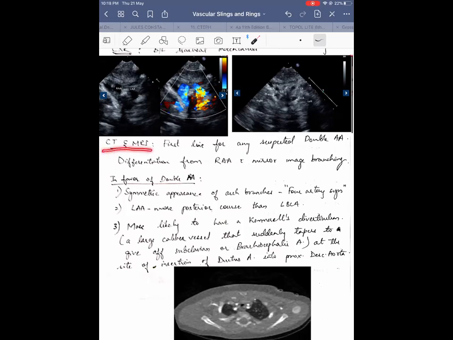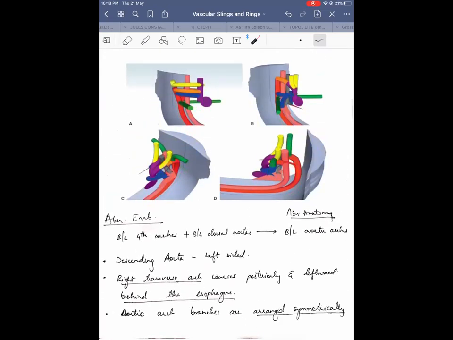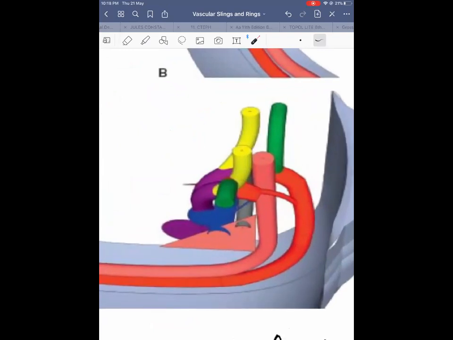So CT and MRI should be done in all suspected vascular ring patients. CT and MRI are also important because they have to differentiate double aortic arch from a right aortic arch with mirror image branching. See, a right aortic arch with mirror image branching on echo will most likely look like this only, because here the left aortic arch is atretic. You may not be able to see the left aortic arch on 2D echo. On 2D echo, atretic cords may not be seen.